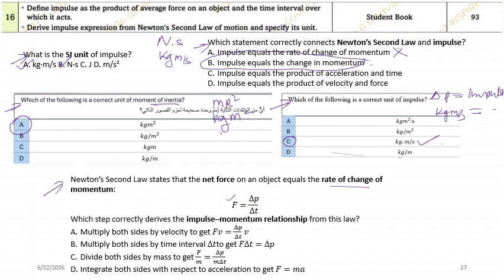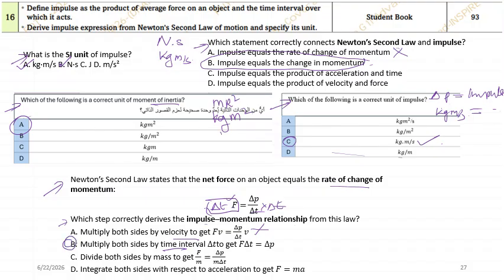Now, which step correctly derives the impulse momentum relation? How do you get the impulse momentum theorem? Multiply both sides with v? No. If you multiply with velocity, you will get some other quantity. Multiply both sides with the time. Of course, when you multiply with the time, you will get F into delta t. This is impulse, and delta p is the change in momentum. So B will be the correct answer.